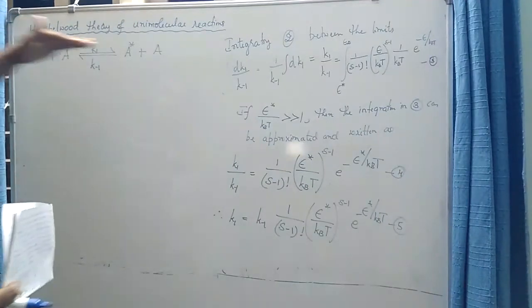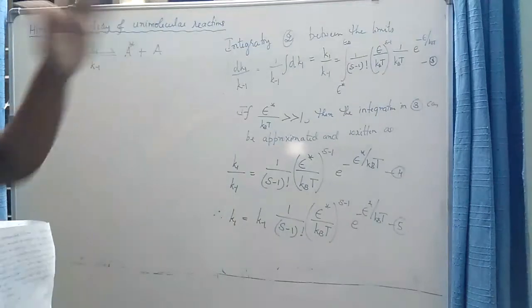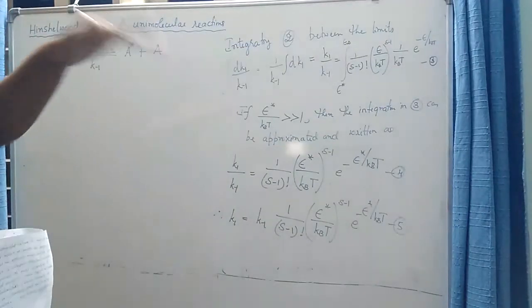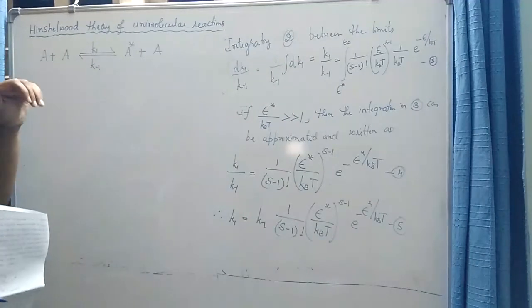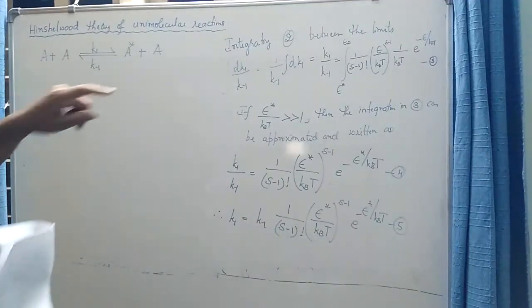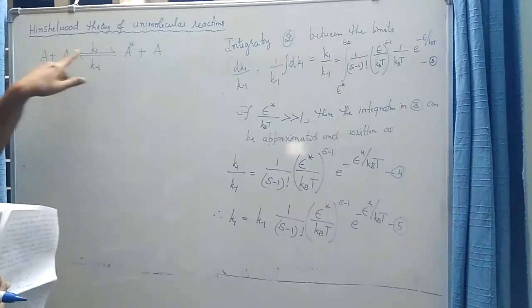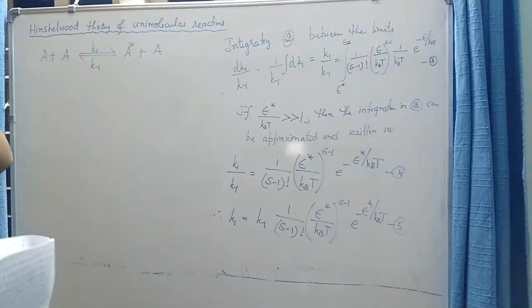Because for the forward process to occur, the molecule should pass through an energy barrier. The minimum height of the barrier is epsilon star. So the forward process is controlled by an energy which is called the activation energy. Whereas the backward process, the reverse of the first step, does not involve any energy, because no activation is taking place.